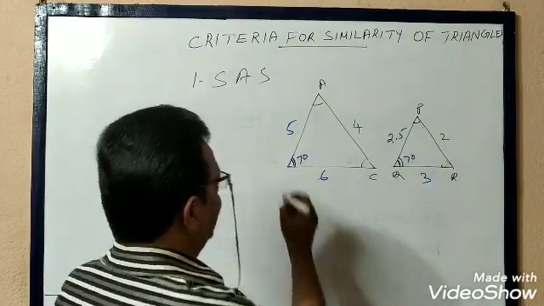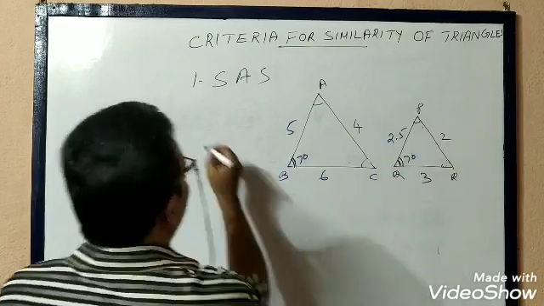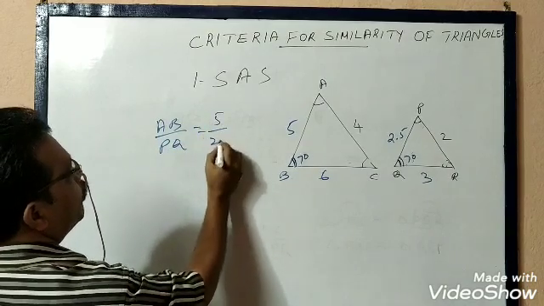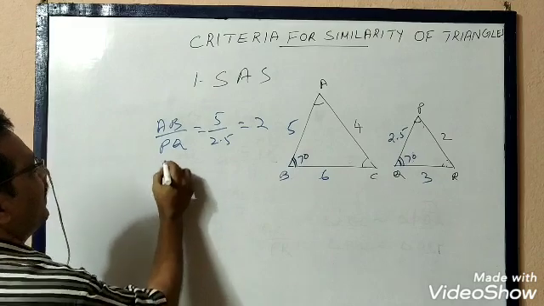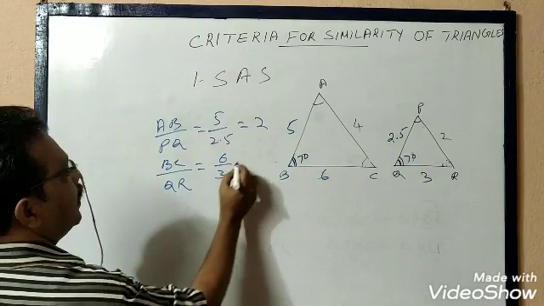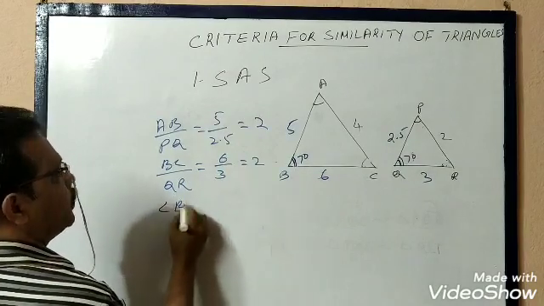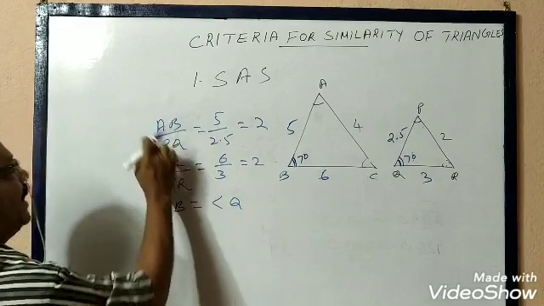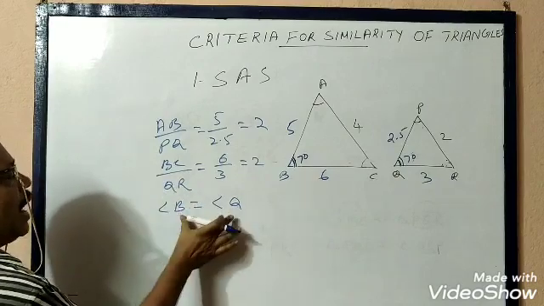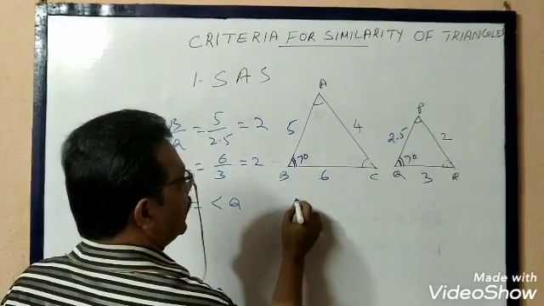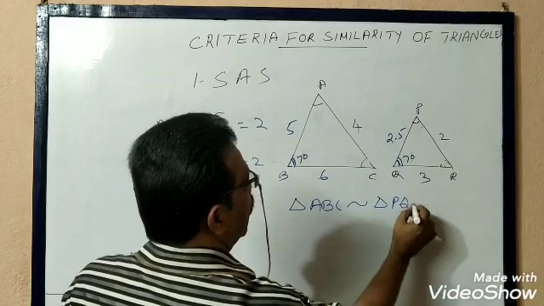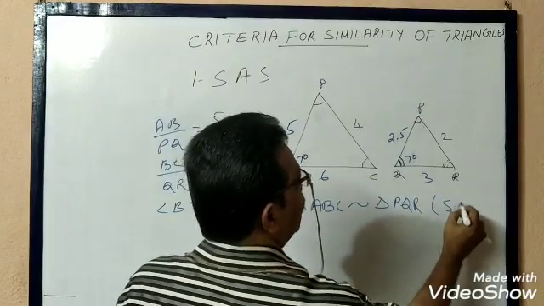AB by PQ, here it is B. So AB by PQ equal to 5 by 2.5, 2, and BC by QR also equal to 6 by 3 equal to 2, and angle B equal to angle Q. So two sides and included angle, two sides are proportional and included angle are equal, then we can say that triangle ABC is similar to triangle PQR by SAS similarity.